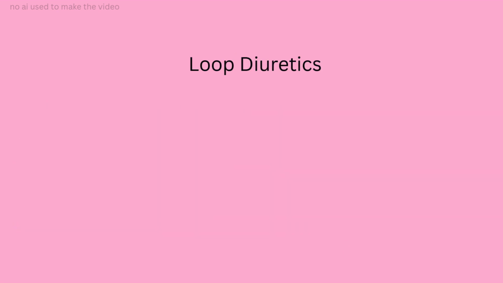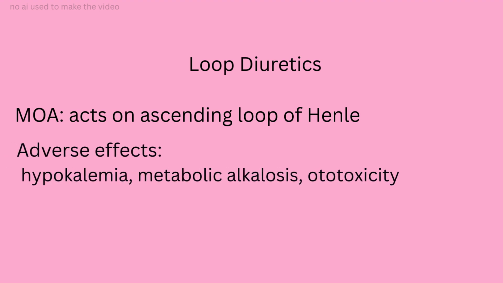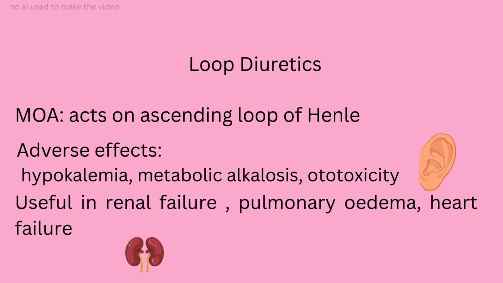Next, we have loop diuretics. They work by blocking the sodium, potassium, and chloride co-transporters, and they act on the ascending thick loop of Henle. Their adverse effects are hypokalemia, metabolic alkalosis, as well as ototoxicity, and they are useful in renal failure, pulmonary edema, as well as heart failure.